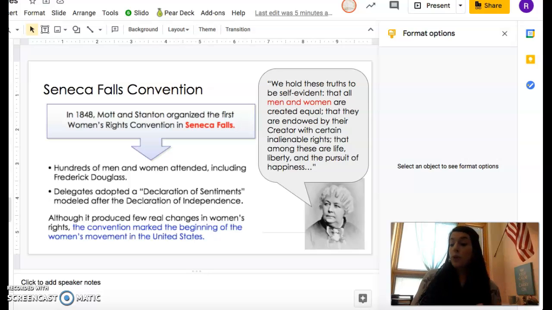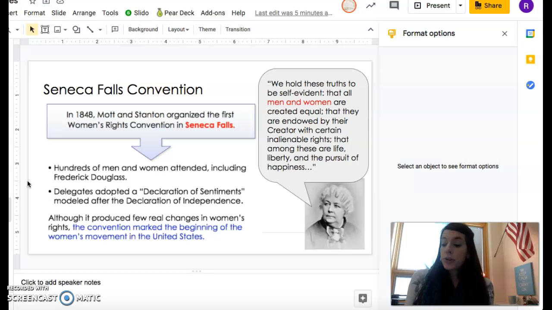So make sure you put their names in your notes, and you see that there are 2 bullet points in your notes for you to write things down. That's these 2 bullet points. So write both of these points down. Hundreds of men and women attended, including Frederick Douglass, and they adopted what was called the Declaration of Sentiments, and they modeled it after the Declaration of Independence, which we are going to be looking at.